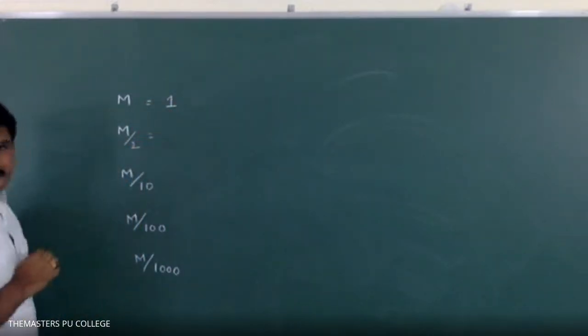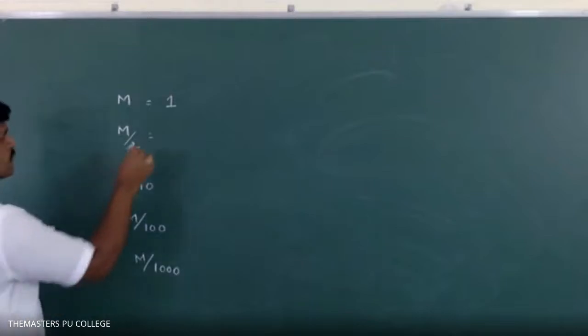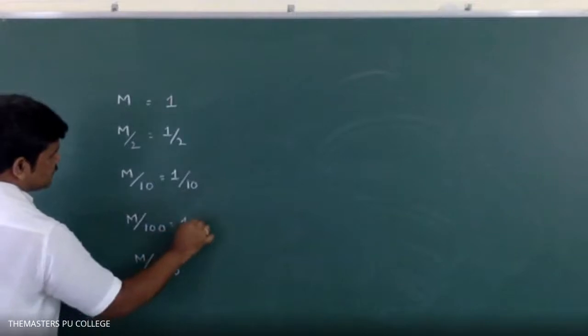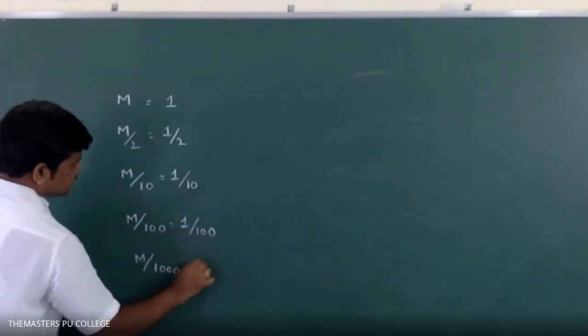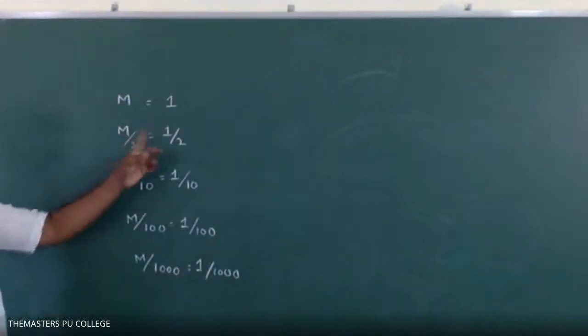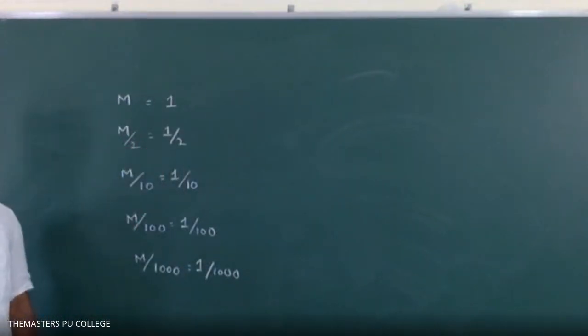So M by 2 or 1 by 2, both are the same. Okay? In some objective questions they will give this type of relations: M by 2, M by 10, M by 100, M by 1000, like that. Okay? M means 1 molar.